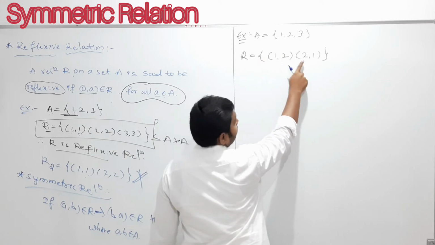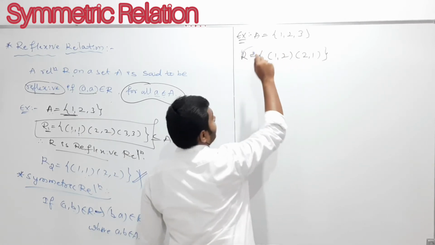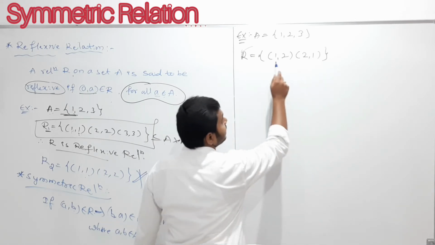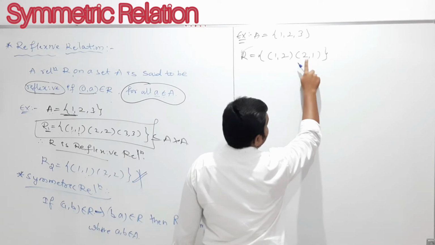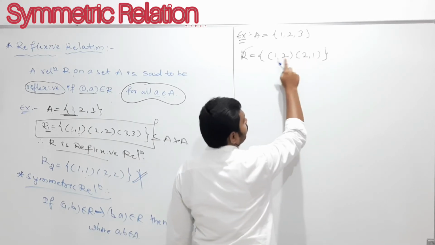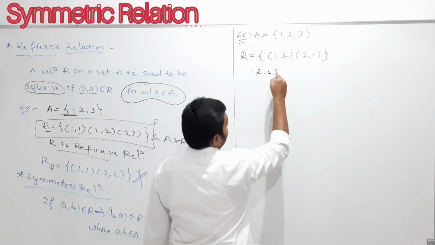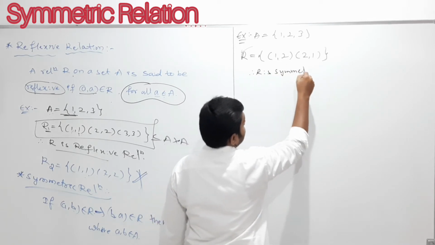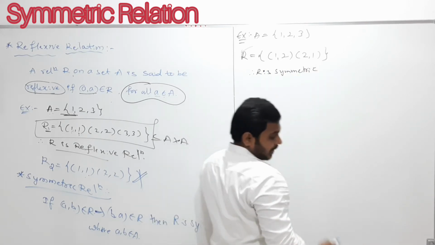Any ordered pair if you take, the reverse must be there, then such a relation R we can call symmetric. If you take this ordered pair (1, 2) and interchange the places, (2, 1) is there. If you take (2, 1) and replace the places, (1, 2) is there, so both ordered pairs are there. So therefore here R is a symmetric relation. My dear students, R is symmetric.